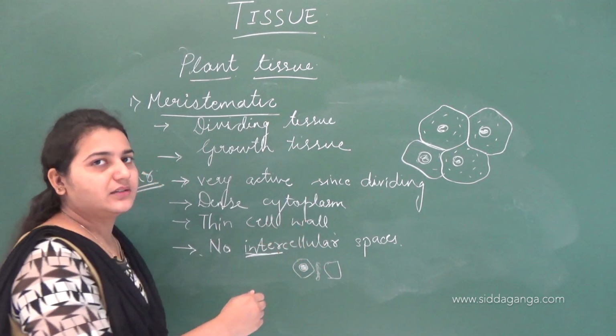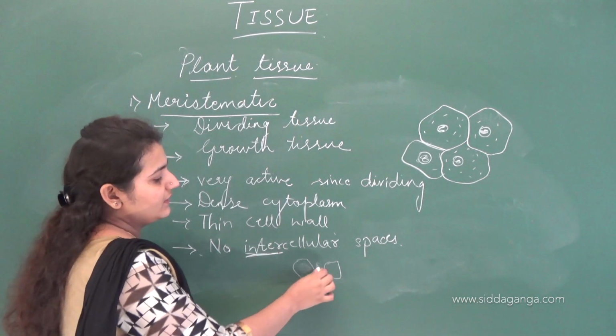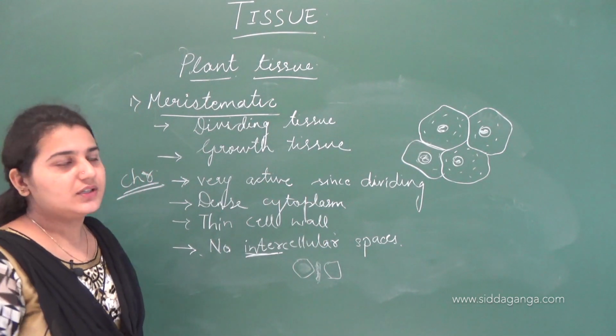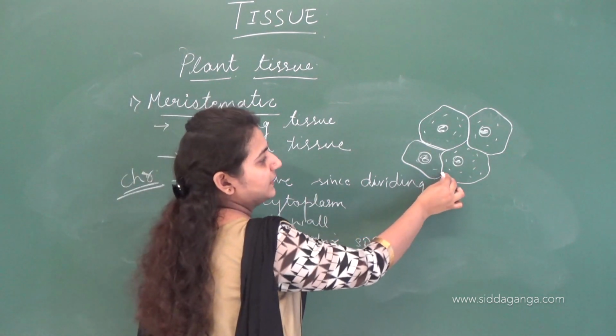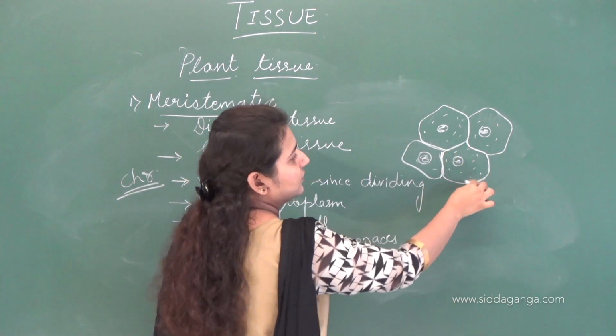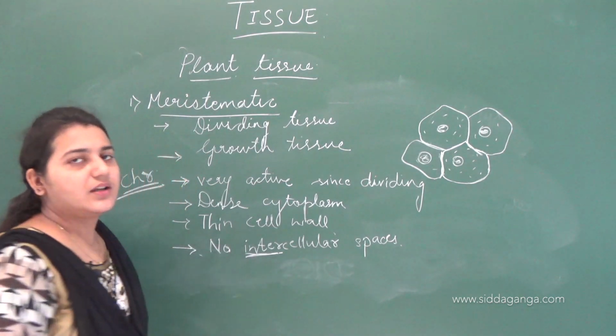Intercellular means between the cells. These cells are compactly arranged. You cannot see any space between the cells. Can you see? No, isn't it? So these are compactly arranged, hence there is no intercellular space.